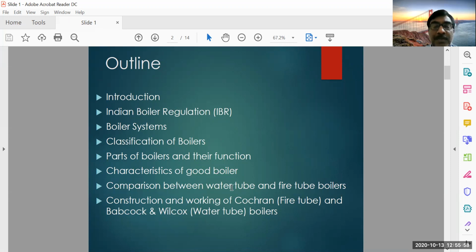And a comparison between water tube and fire tube boilers is a very important one. And we will see the construction and working of two types of boilers. There are several types of boilers, but these are the two important ones which are used in most companies and industries. So we'll look into one fire tube boiler and one water tube boiler, which are basically used in industries.